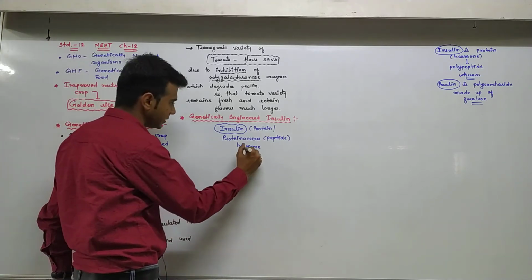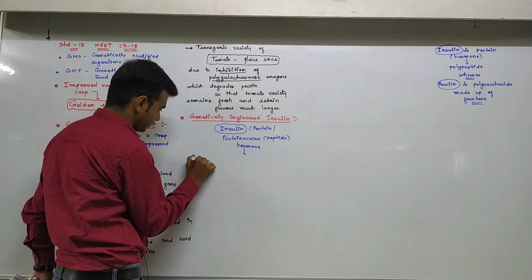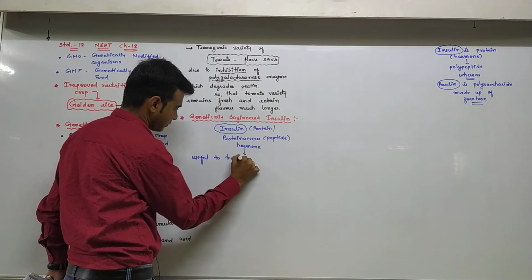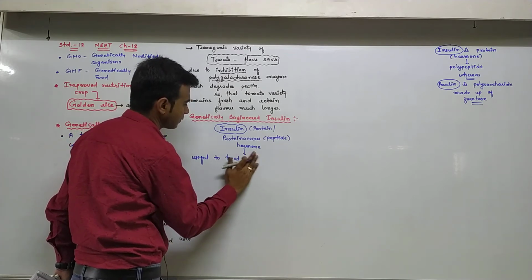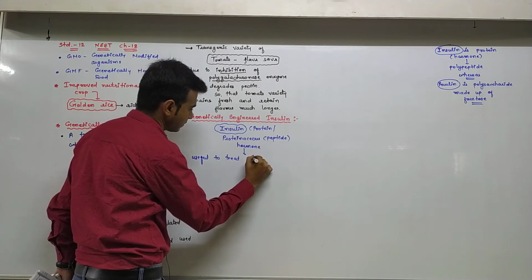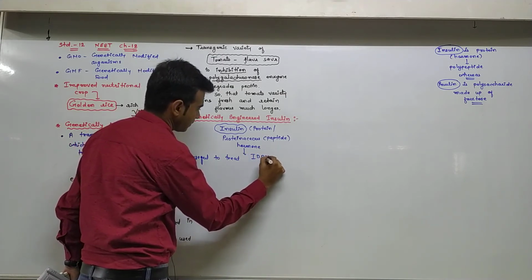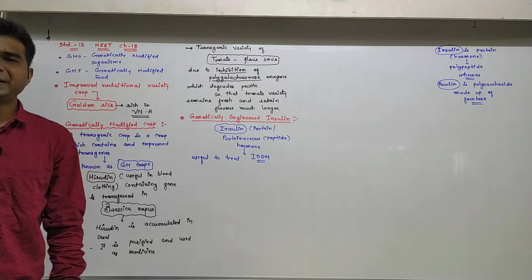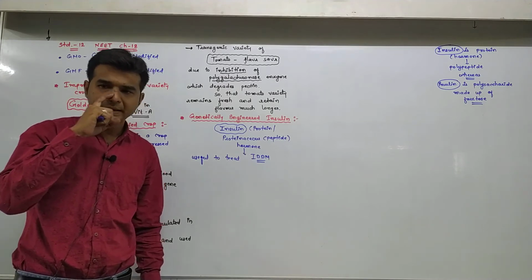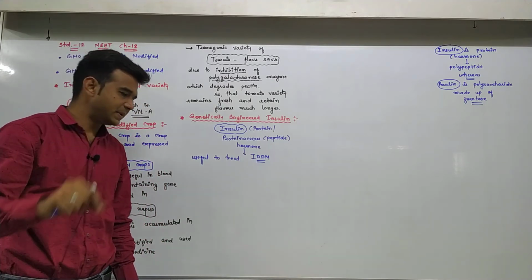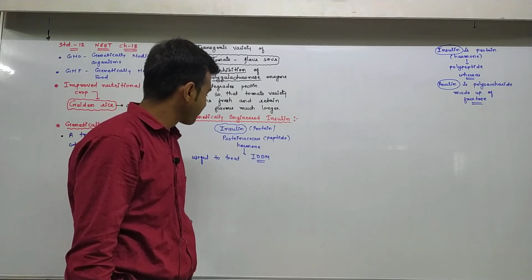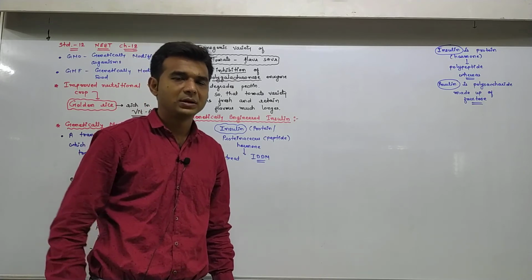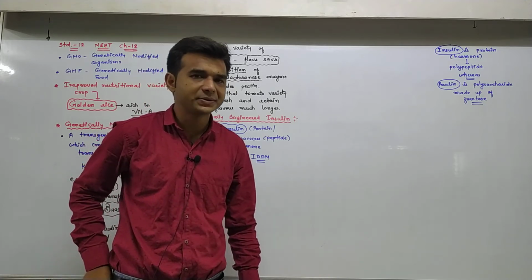Insulin is a hormone to treat insulin dependent diabetes mellitus, and as you know, diabetes mellitus is caused by the inactivation of the beta cells of the islets of Langerhans of the pancreas.